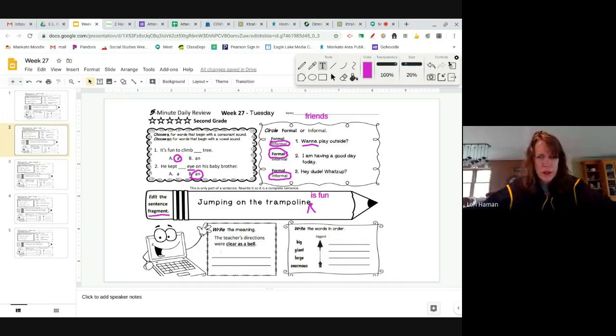Let's go on to this part here and let's see if you remember what we're working on. We need to write the meaning, and it says, "The teacher's directions were clear as a bell." So what is this thing we're working on? Idioms. Idioms are just sayings. It's called figurative language. The words that are used aren't really what it means. So what does it mean if something is as clear as a bell? Easily understood. That's what clear as a bell means. It was easy to understand it.